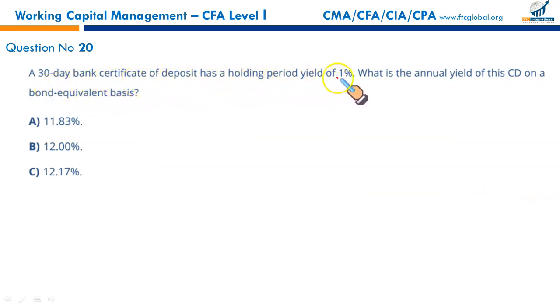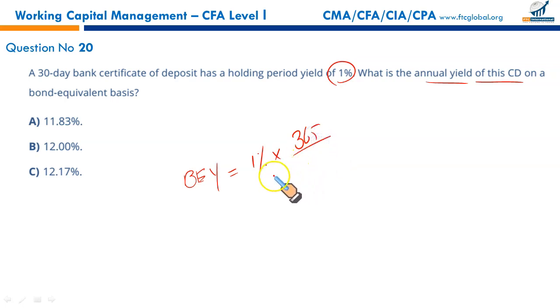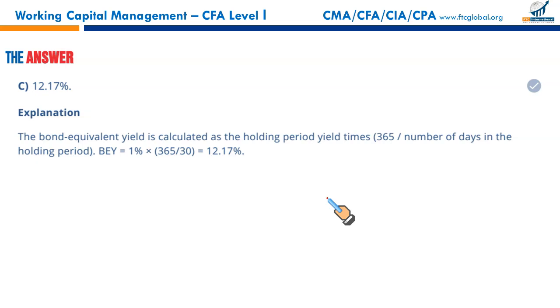It has a holding period yield of 1%. What is the annual yield of the CD on a bond equivalent basis? So the bond equivalent yield is equal to the holding period yield, that's 1%, multiplied by the days in a year, divided by the days to maturity, that's 30. If you simplify this, 1% times 365 upon 30, you don't need to convert the percentage into 100. You'll get your result. It's 12.17%. That makes C the correct option.